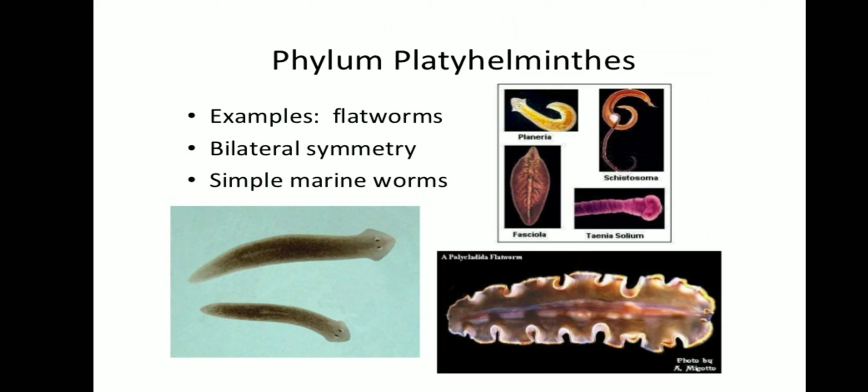Okay, next let us see about phylum Platyhelminthes. Example, flatworms. They are bilaterally symmetrical, triploblastic and acoelomate. Acoelomate is what? Body cavity is absent. It doesn't have a body cavity, so it is acoelomate.